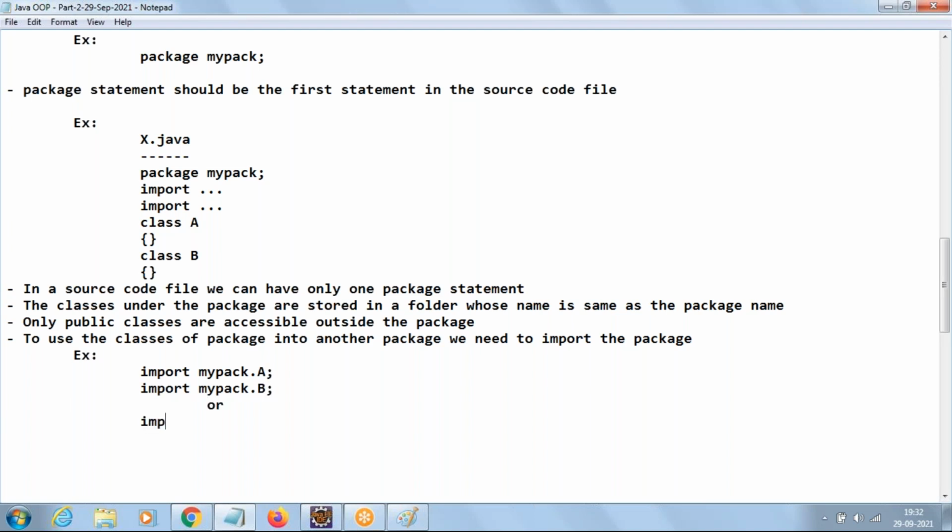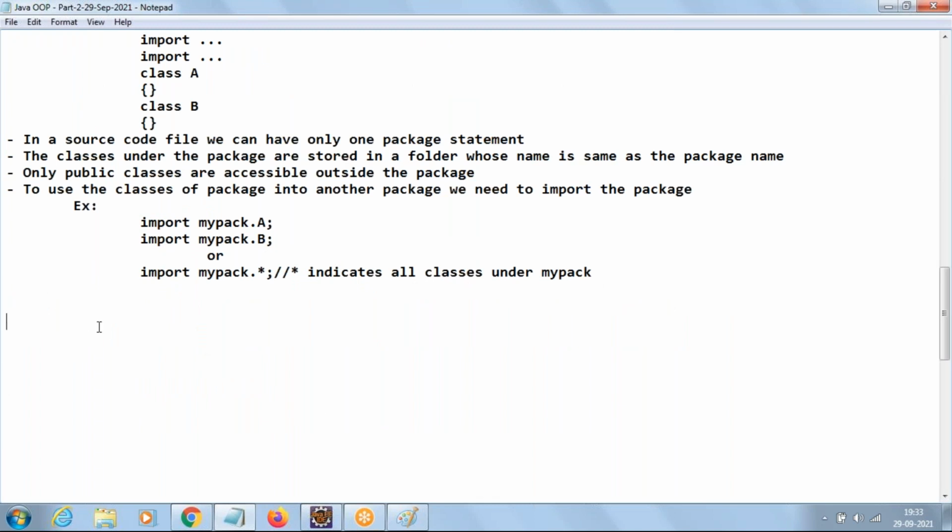Or we can even say import mypack.star. Star indicates all classes under mypack. Okay, that's the reason when we are using the Scanner class, what we have done is import java.util.Scanner, which means Scanner is a class belonging to the util folder and util is a folder belonging to the Java folder. So the structure will be like this. We will have the Java folder. Under that it contains the util folder.